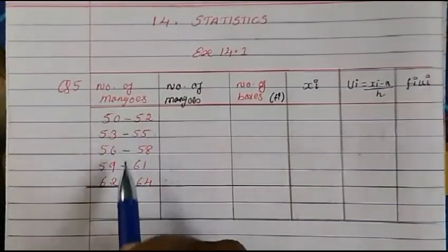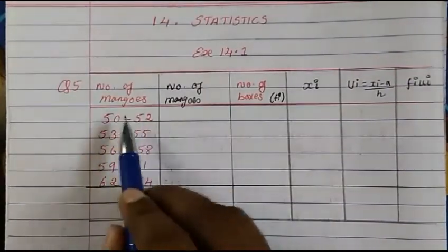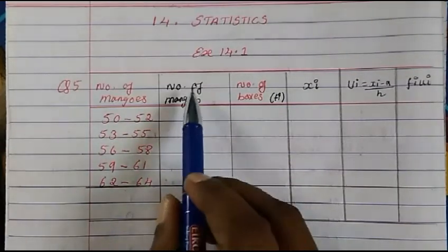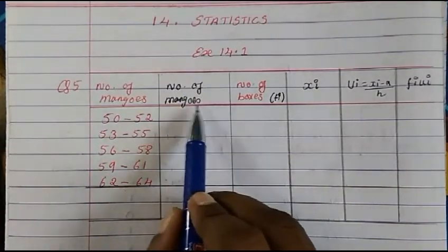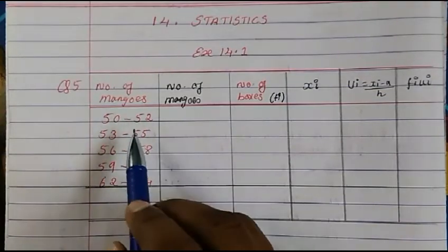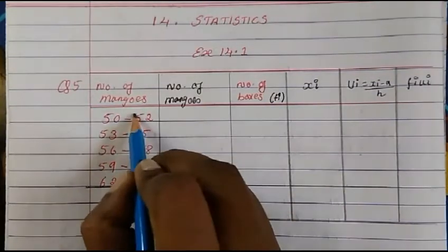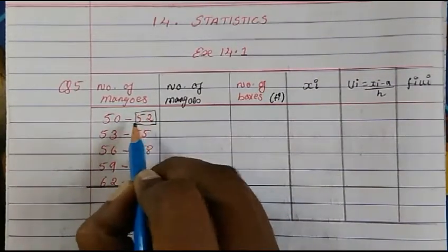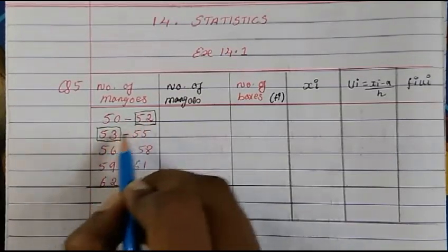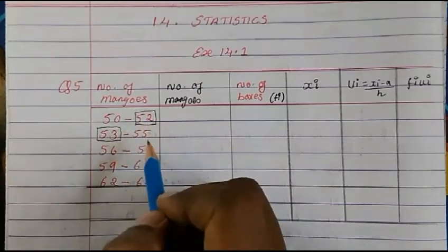I have written down the question here. Now we have to convert this into a continuation form. That's why I prepared the column number of mangoes. Whenever we have to convert, first you take the upper limit from here and the lower limit here. Between these two, what is the difference? 53 minus 52 is 1.